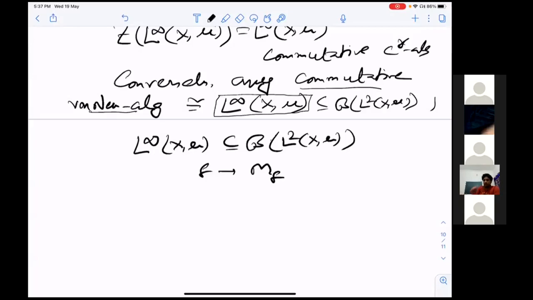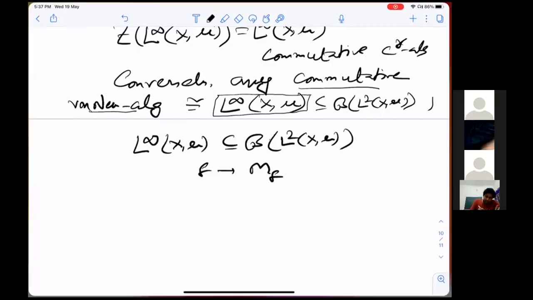Okay, so this is just a statement that any commutative von Neumann algebra is L infinity. Don't bother with this; I think it is not very important for this part. Fine. Now I want to say, well, I forgot something. First I have to define a factor.